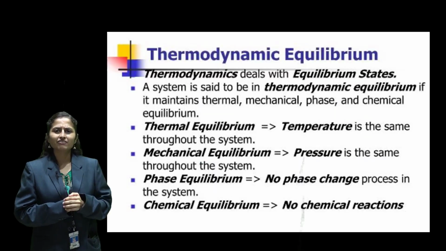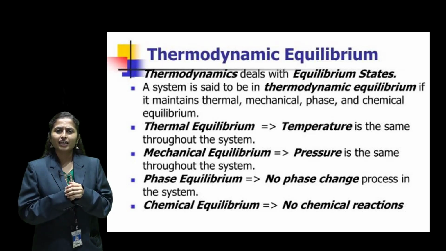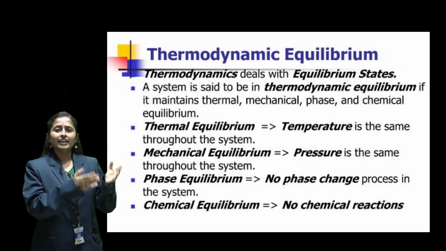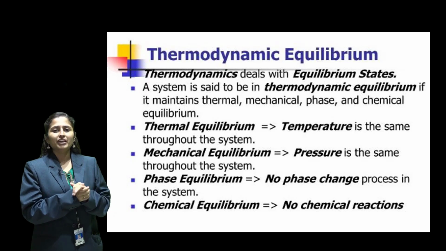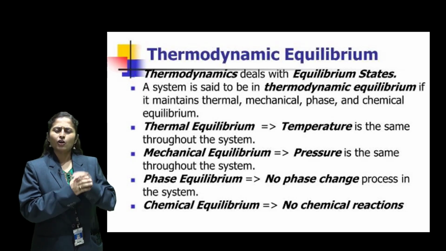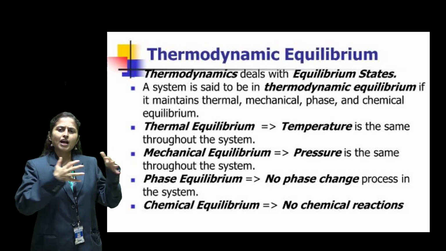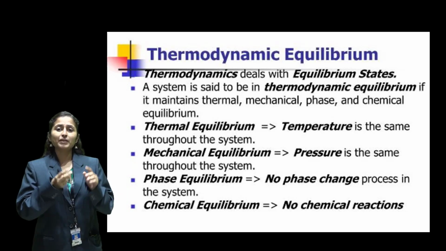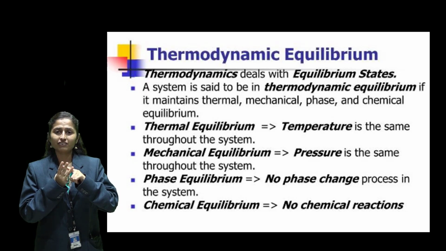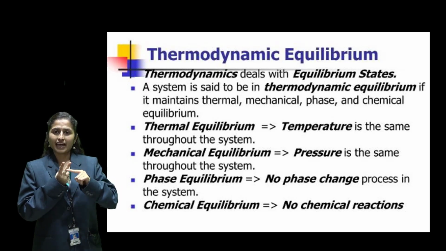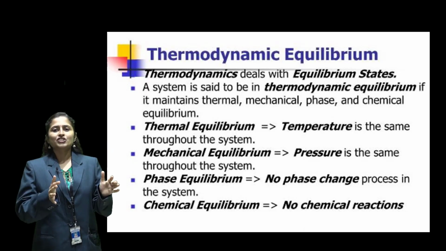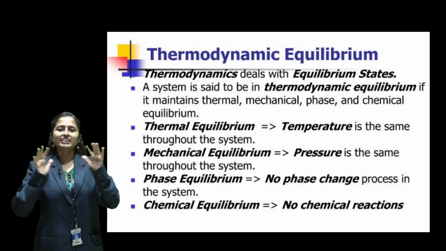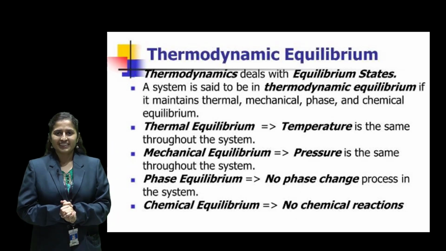There is one additional equilibrium called phase equilibrium. If there is no change of phase in a system, then such a system is said to be in phase equilibrium. Phase and chemical equilibrium are one and the same. And when any system completes these three criteria of equilibrium, that is thermal, mechanical and chemical, then such a system is said to be in thermodynamic equilibrium, right?